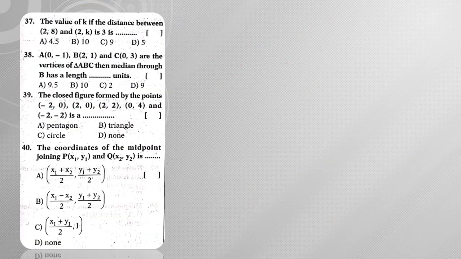Next, moving on to question number 37. The value of k if the distance between (2, 8) and (2, k) is 3. Now if you observe here, the x coordinates are the same. Directly what can I say? So what is the formula? Modulus of y1 minus y2 is equal to the distance,